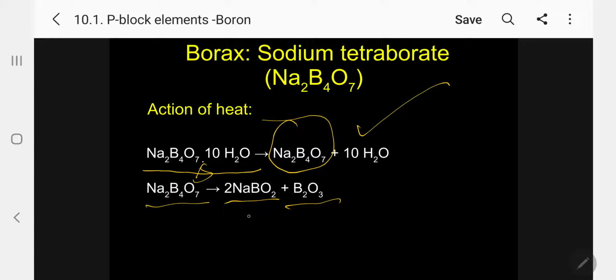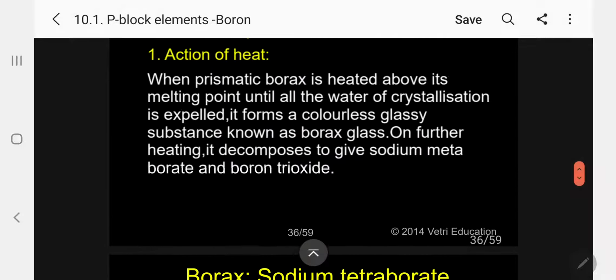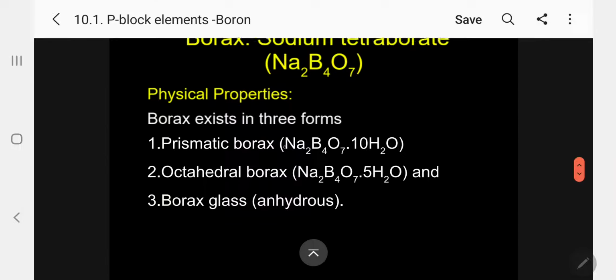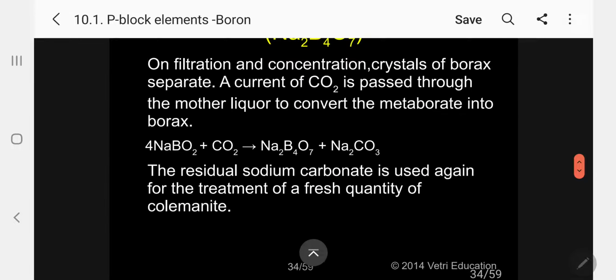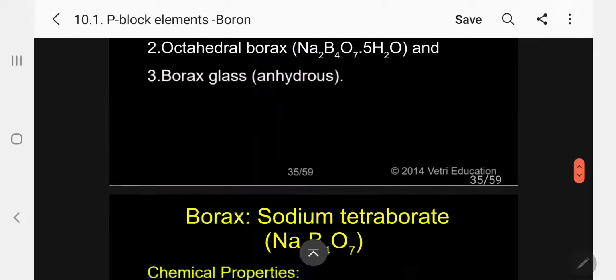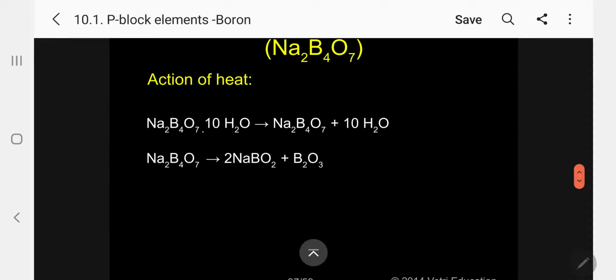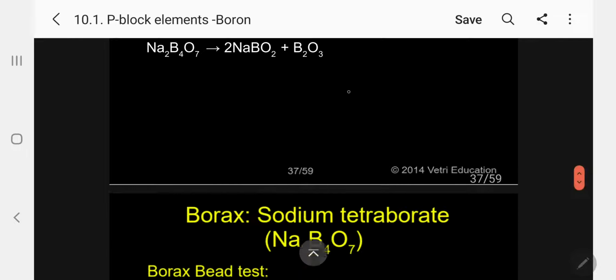And we have seen already the previous case in the preparation. Kindly see here what we have seen: by passing carbon dioxide, that also is converted into borax. So kindly keep this in mind. Please follow.